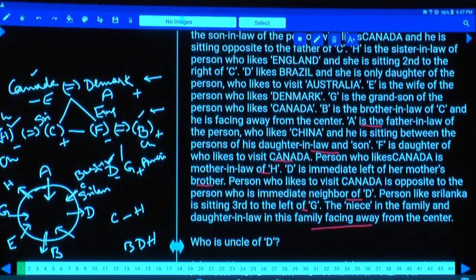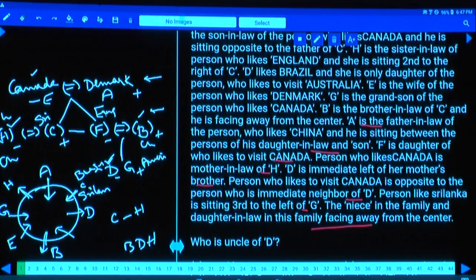Now this person G and this person D, and D is the person. We are coming to one more important piece of information here. Now this person D, who is from Brazil, is the child of whom, tell me? Is the child of F and B only.